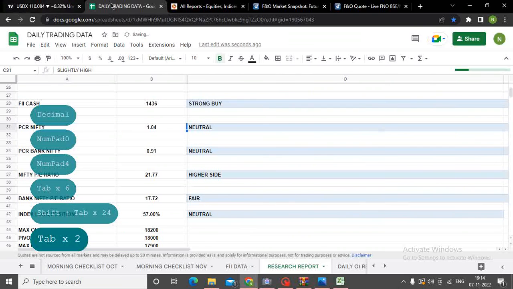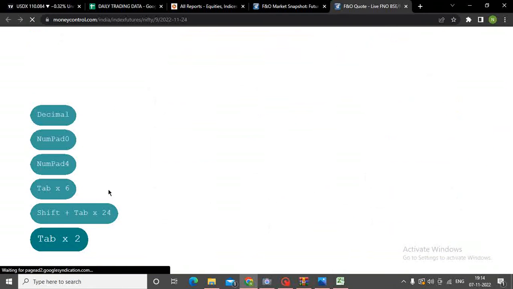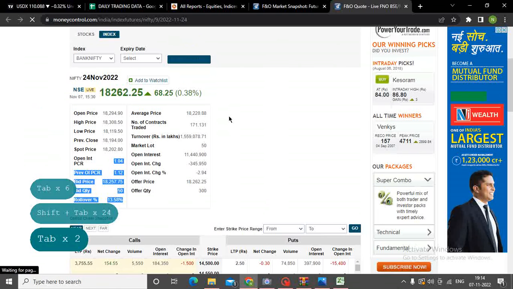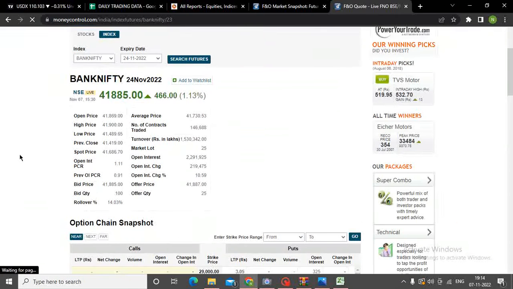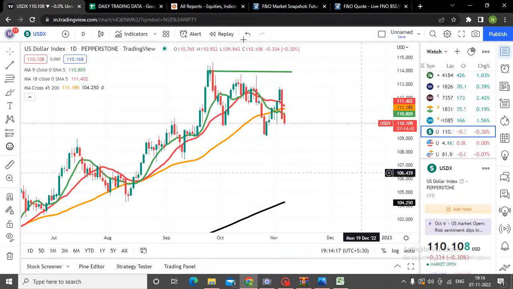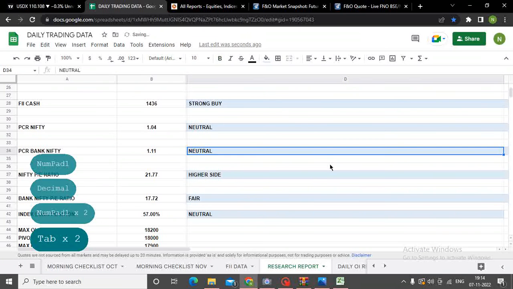So let's see the PCR for Bank Nifty. So let's go to PCR Bank Nifty. यहाँ पे सिर्फ आके Nifty को Bank Nifty कर देना है, just select. Cool. So now this Bank Nifty PCR is at 1.11. So 1.11 for Bank Nifty, it's heading towards slightly overbought zone. So PCR for 1.11, I will just keep it slightly high.